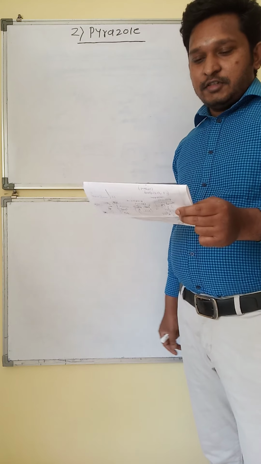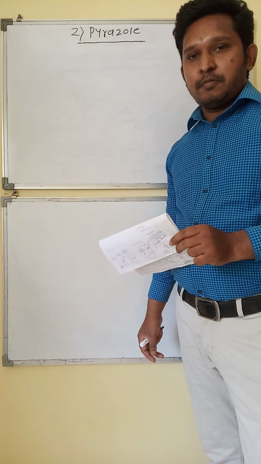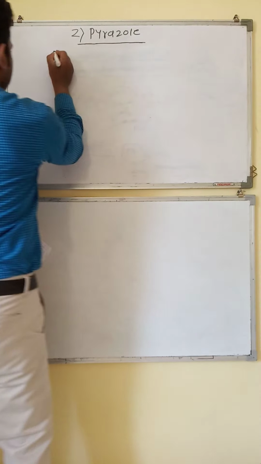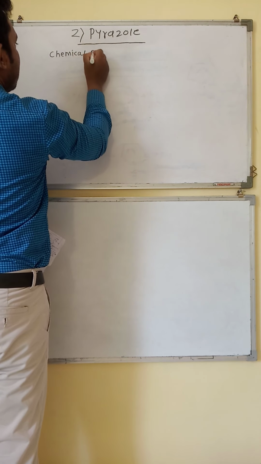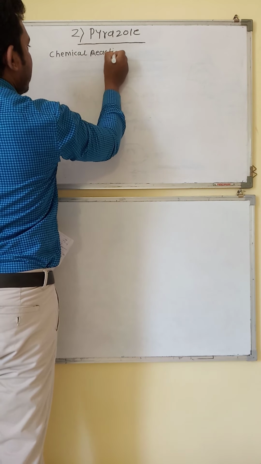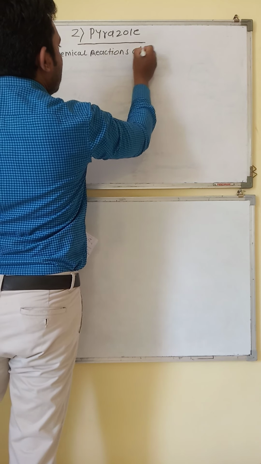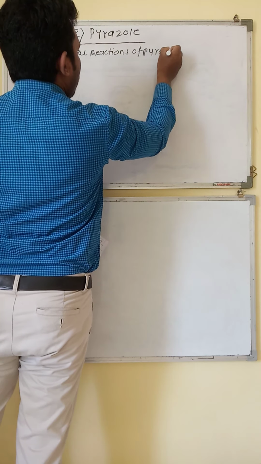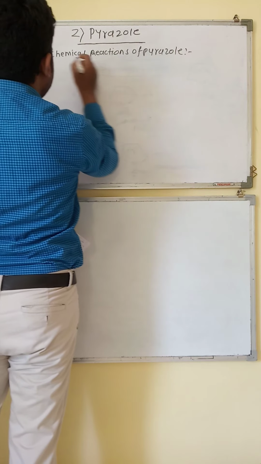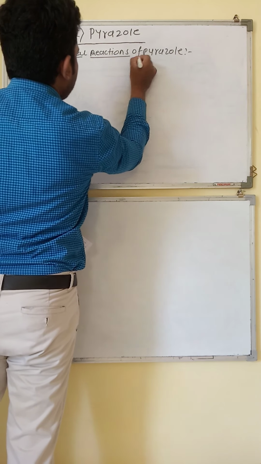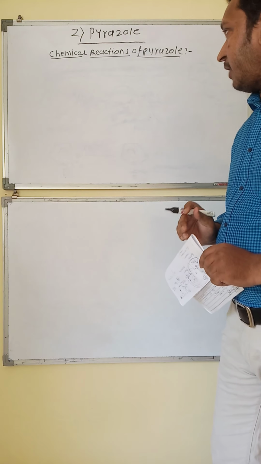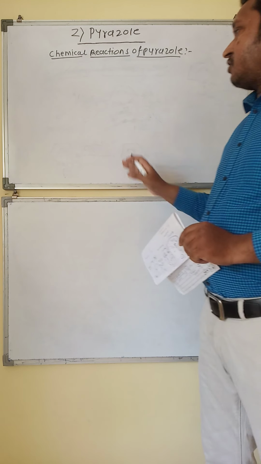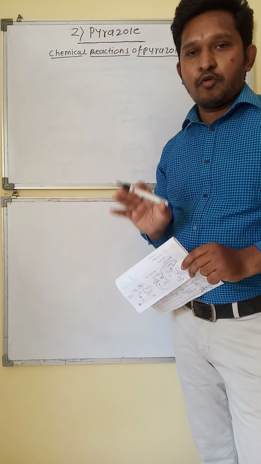Now the next part is chemical reactions of pyrazole. Chemical reactions of pyrazole are divided into four parts.